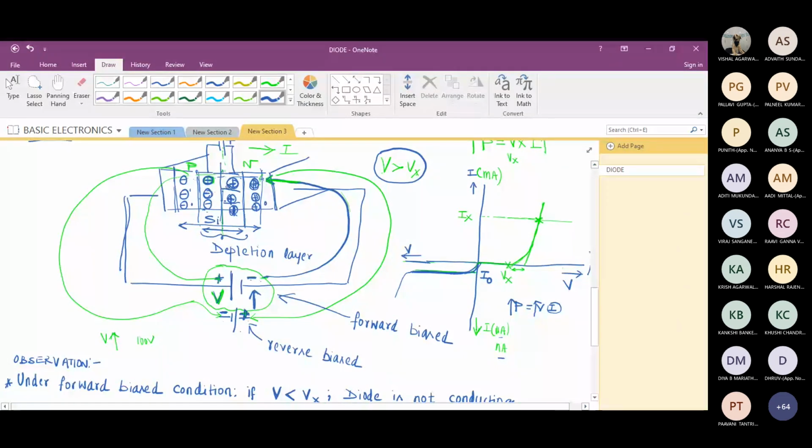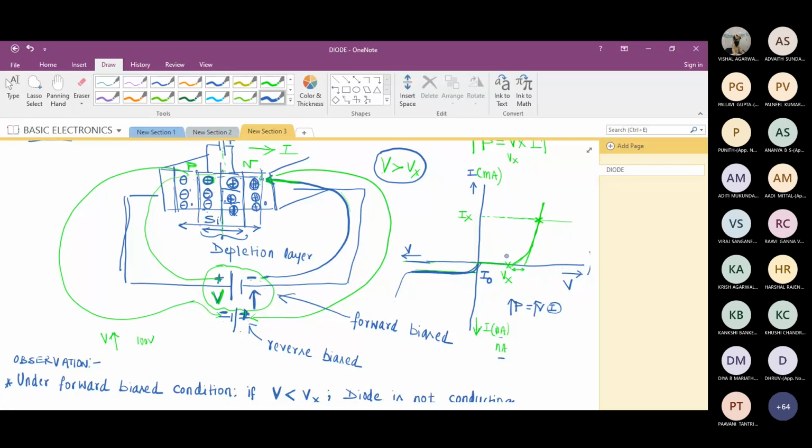We'll not spoil our head with what that avalanche breakdown is, those physics phenomena and all. As an engineer, I am repeatedly telling, we are interested in the voltage and the current. I just want to know what value of voltage or what value of current can flow through the diode.